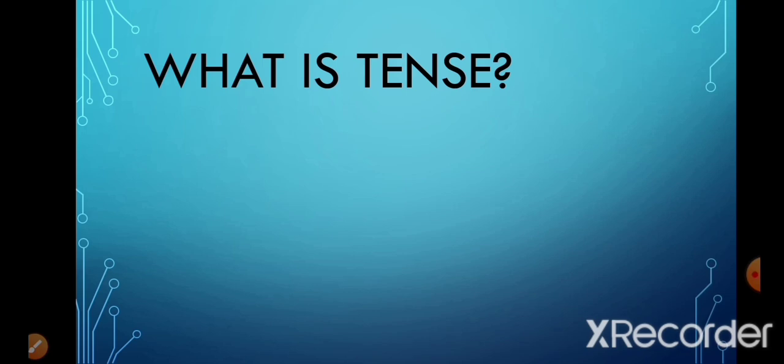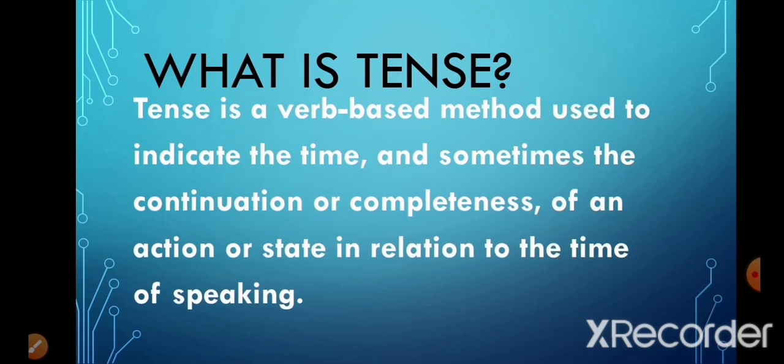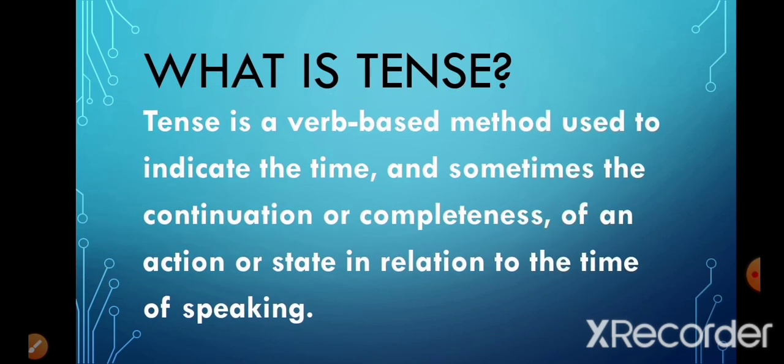First of all, we'll see what is tense. Now tense is a verb-based method used to indicate the time. It is a method in which, by looking at the verb, and a verb is an action word, we get to know at what point of time the action took place, whether it happened in the past, or it is taking place at present, or will it happen in the future. So this method of knowing the time of action is called tense.